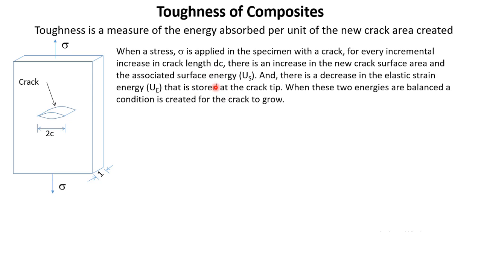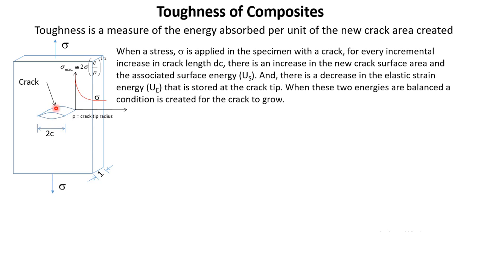So this is the basis of why a crack will grow, because there are two energies: the elastic strain energy, which is in the system and especially near the crack tip. As the crack grows, the elastic strain energy will reduce, but as the crack grows, new surface area will be created. Therefore, the surface energy will increase. There is a balance between these two.